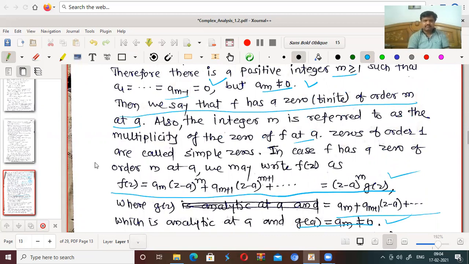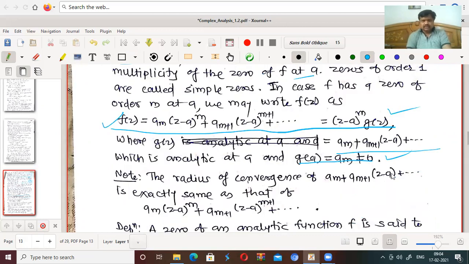This is the definition of f(z) having a 0 of order m. The radius of convergence of this one and this one, both are same.